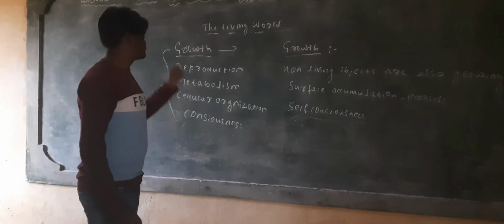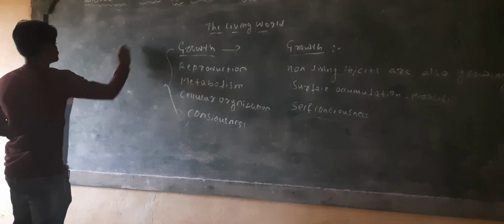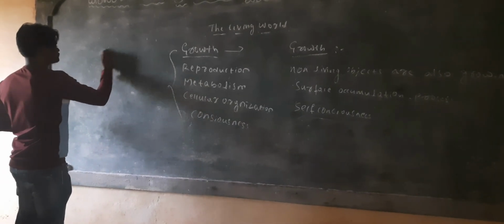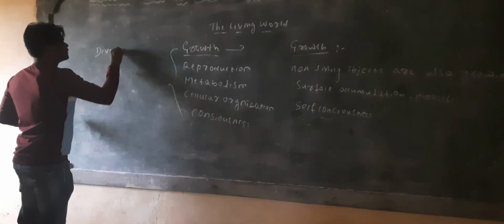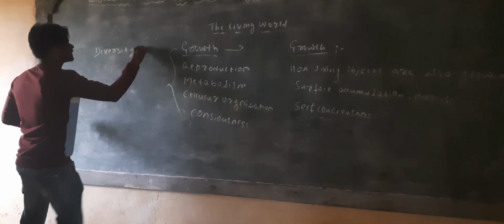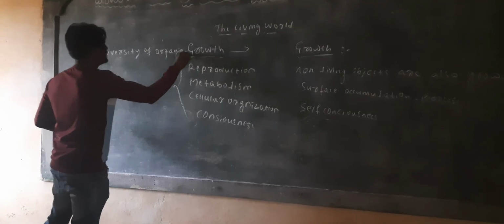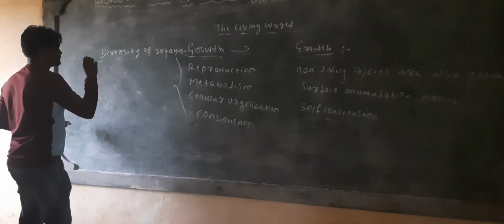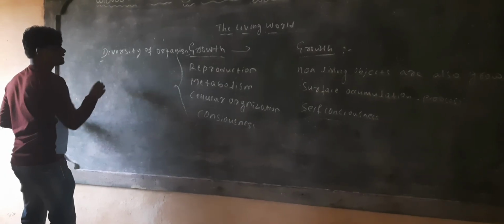Here we mention some important things: characterization of features and diversity of organisms. How can we show the diversity of organisms, and how many organisms are found?